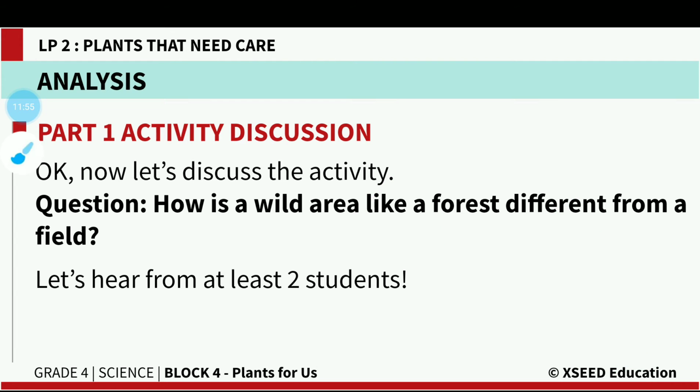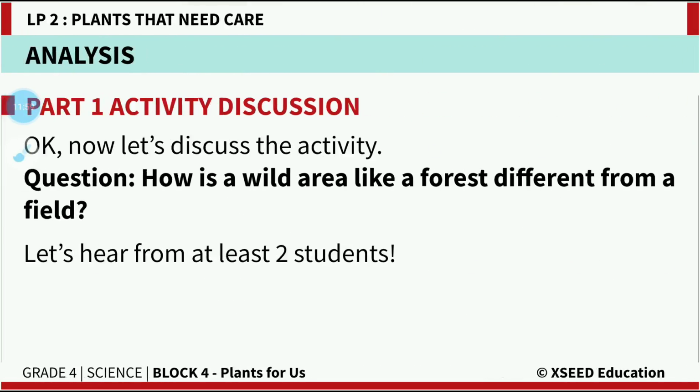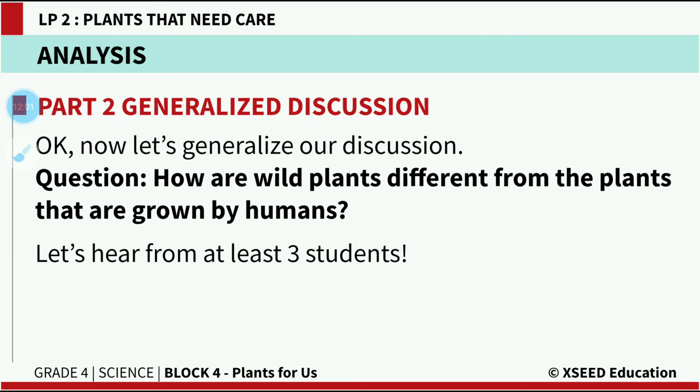So now the next question: how are wild plants different from the plants that are grown by humans? How will they be different? These plants do not require any proper care. As I said, they will grow by themselves in their natural surroundings, and they can be transferred from one place to another by any mode.